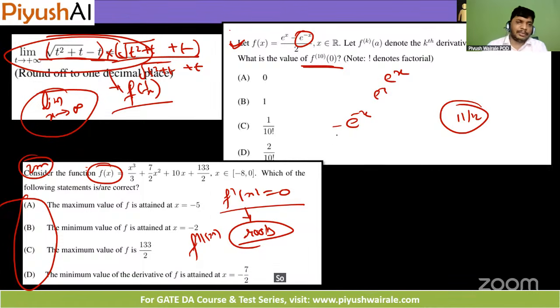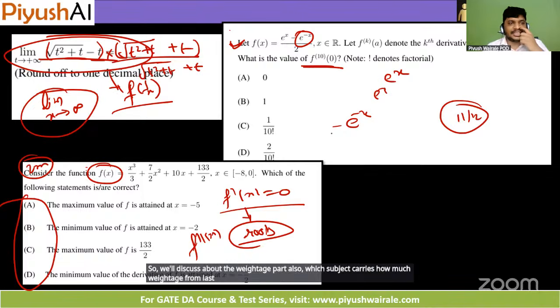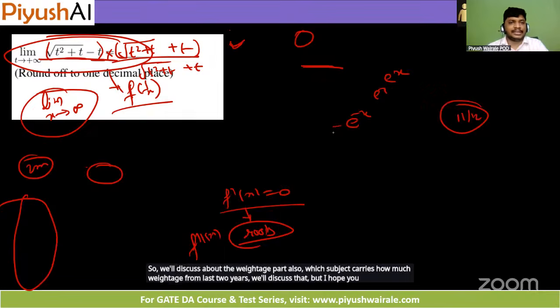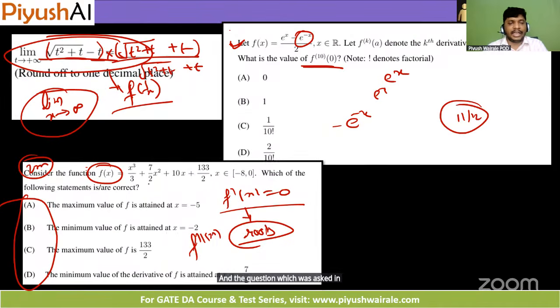So we'll discuss the weightage part also, which subject carries how much weightage from the last 2 years. We'll discuss that. But I hope you understand the calculus syllabus here. Simple, and the questions which were asked in this year's GATE exam. Simple questions were there.